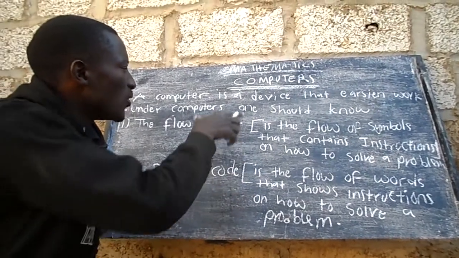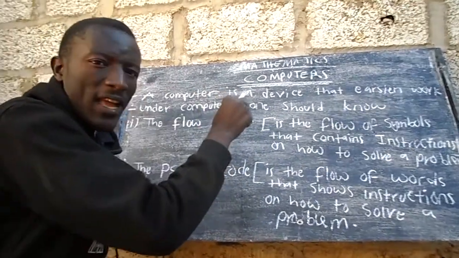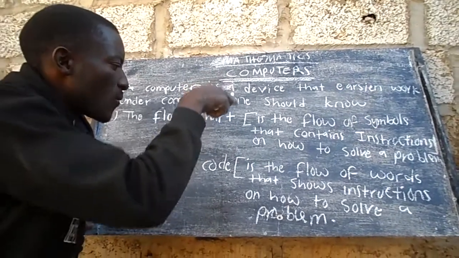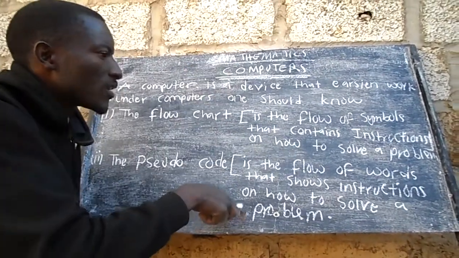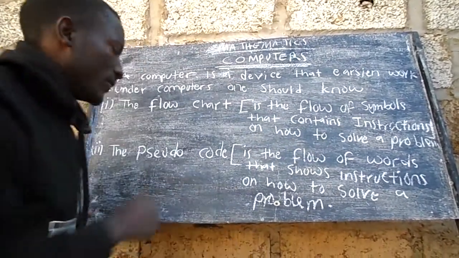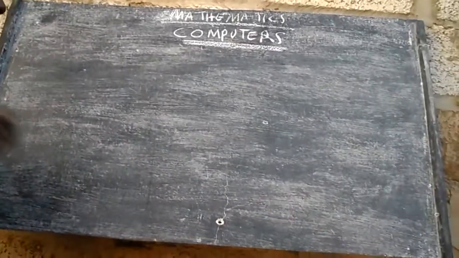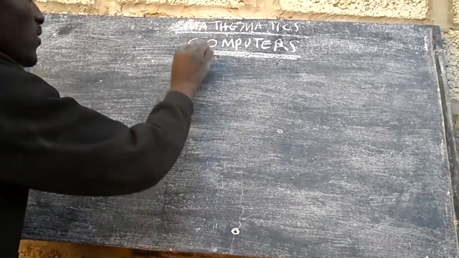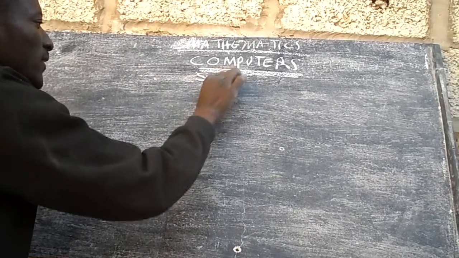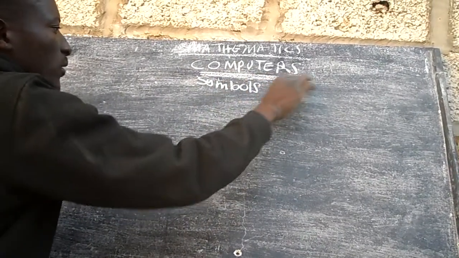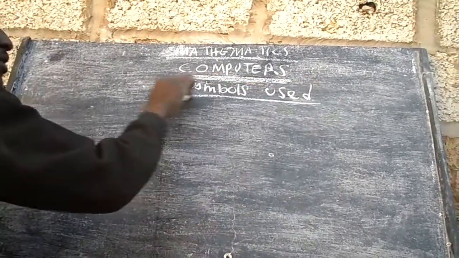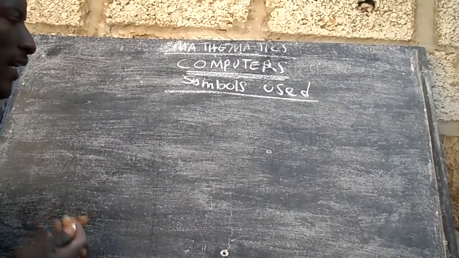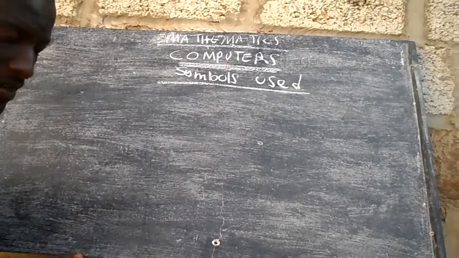We are going to the symbols that are used under computers. So allow me to wrap up so that we can continue. Okay, so now we are looking at symbols used. There are some symbols that we need to know under this topic called computers.